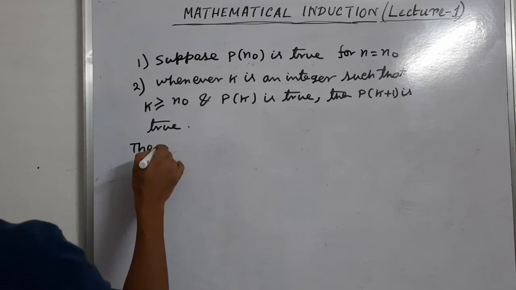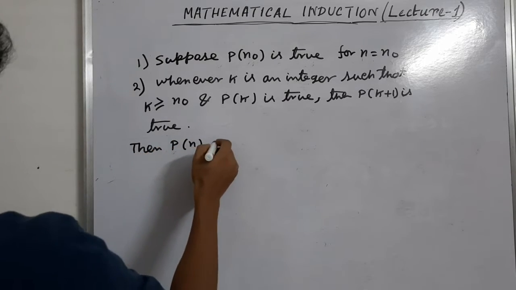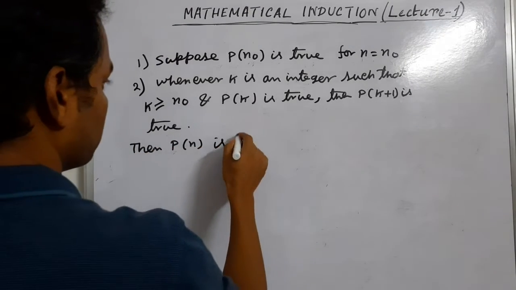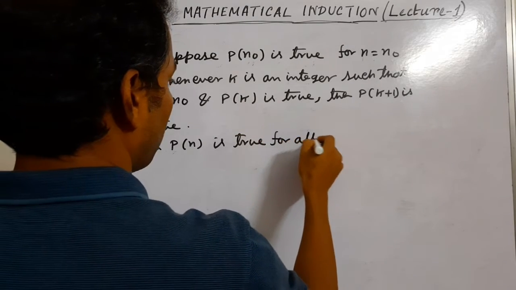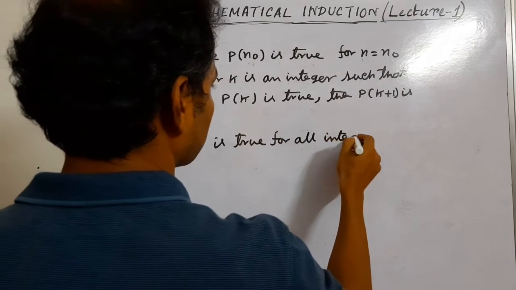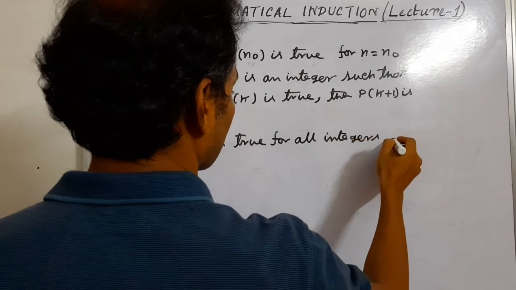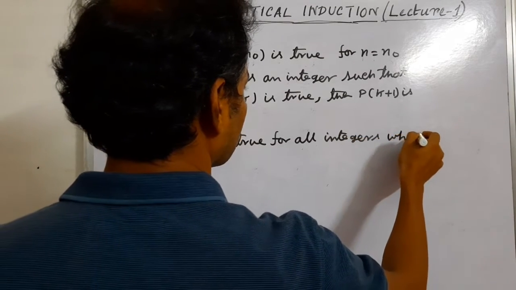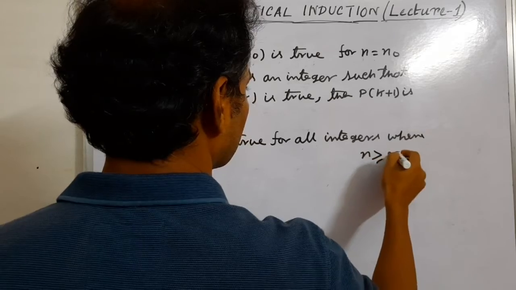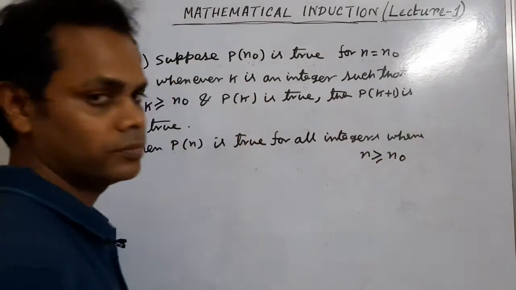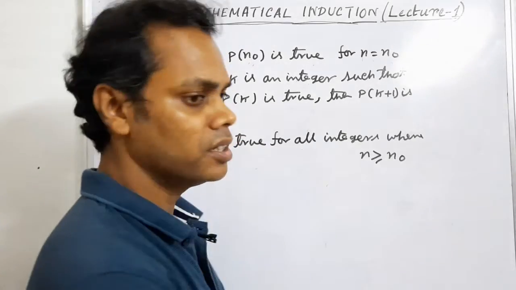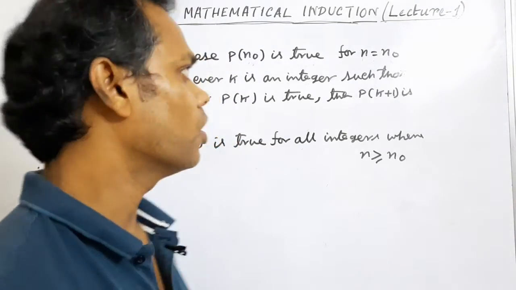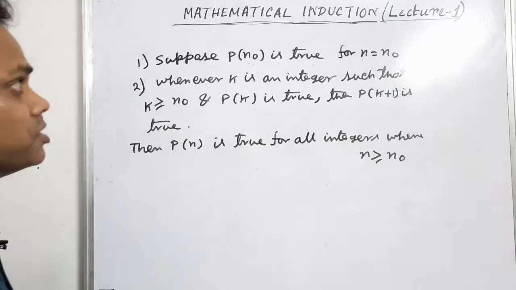Then P(n) is true for all integers n greater than or equal to n naught. Here n naught is the starting value, or initial value, of the principle of mathematical induction.